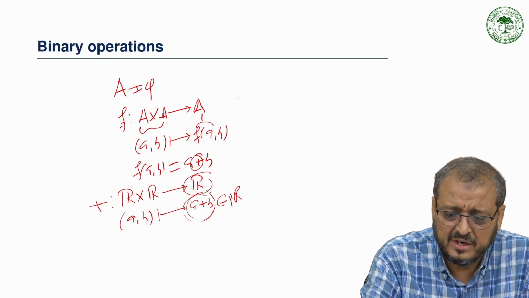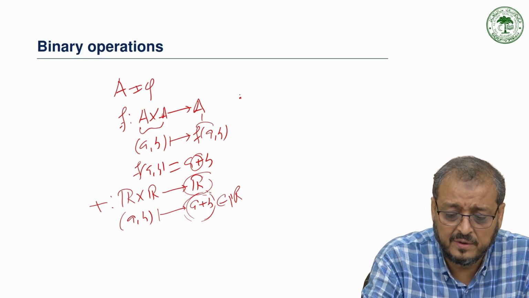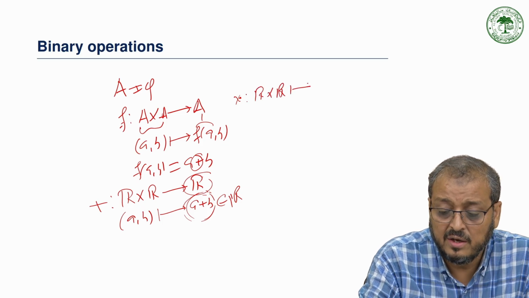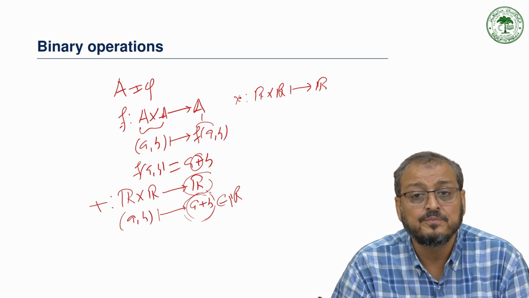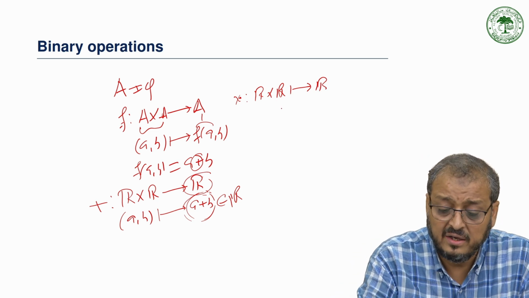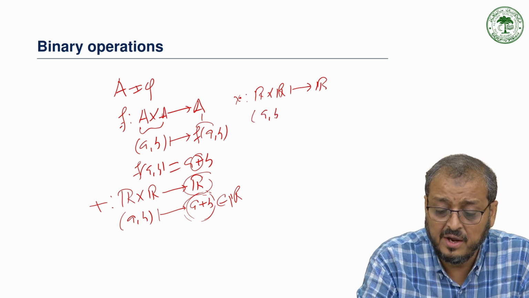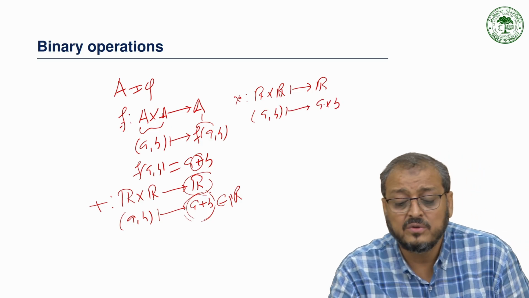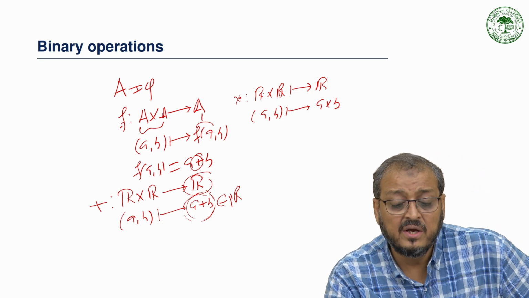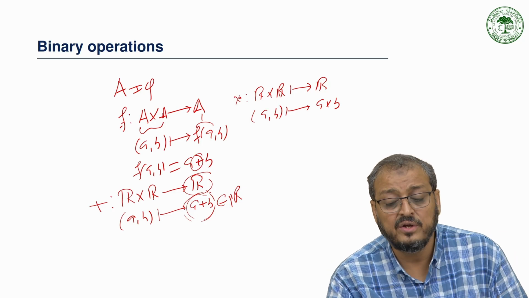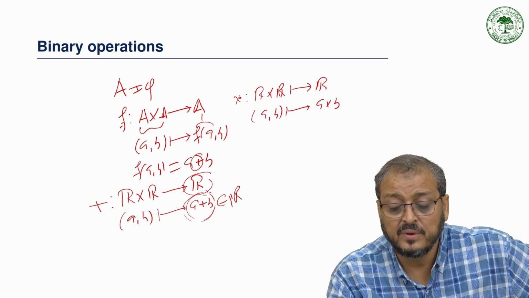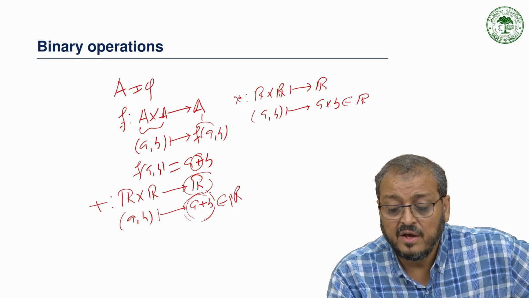For example, if we take multiplication as a binary operation, then we have a map from R cross R to R. Again we take any elements A and B, and they map to A into B, because A and B are real numbers. If we take any two real numbers and take their product, this must again be a real number.